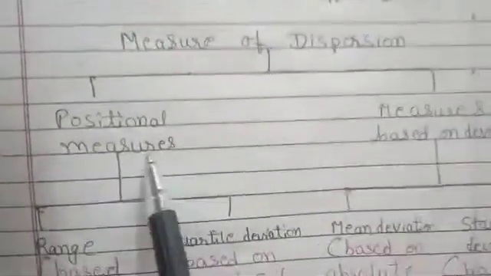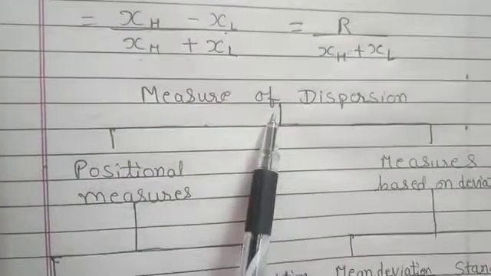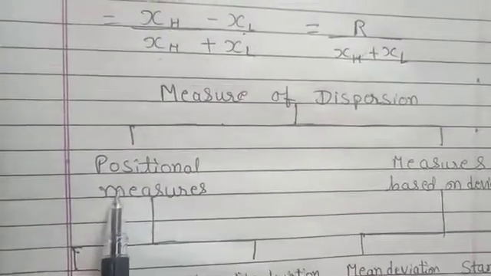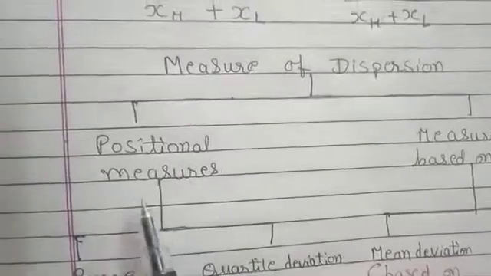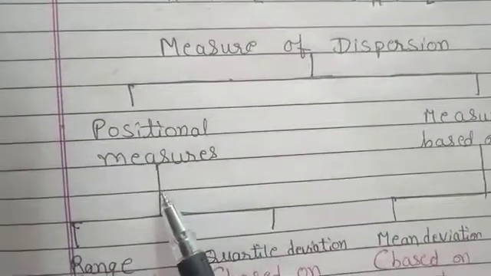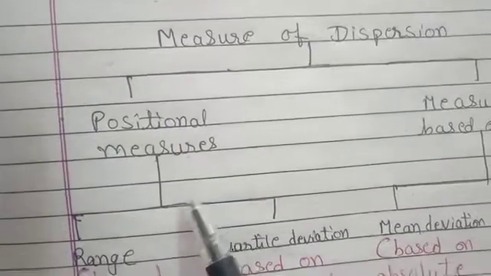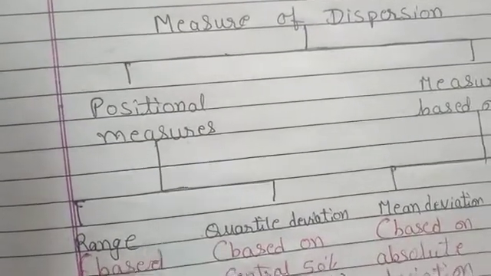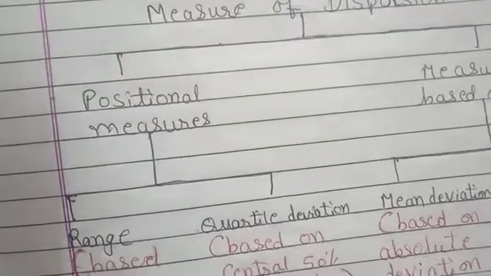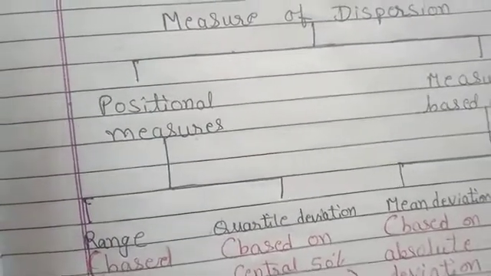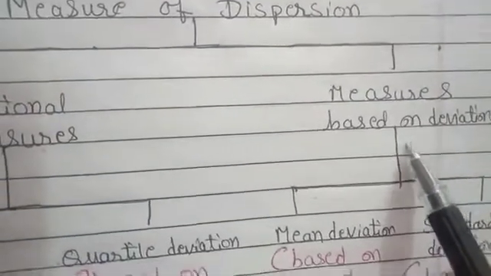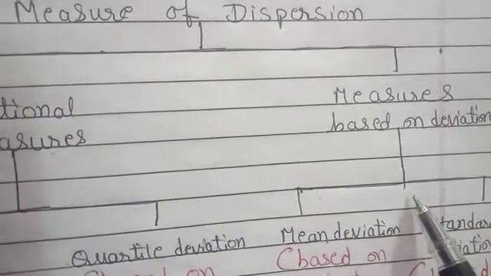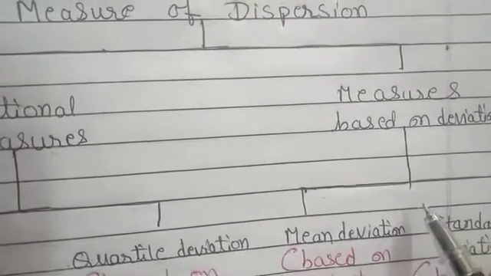Now four measures of dispersion. Measures of dispersion on the basis of positional measure are based on the position of the data; they depend on the position of the observations arranged in increasing order of their magnitudes. Whereas measures based on deviation, mean deviation and standard deviation, represent the summary of deviation of observations from the measure of central tendency.